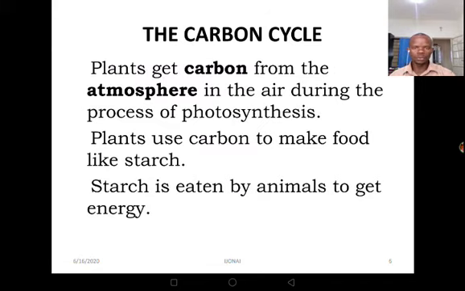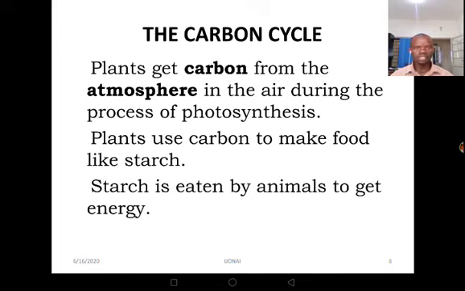Now let's move to the next cycle, and that is the carbon cycle. Now carbon cycle is also a cycle. From the atmosphere, we are going to come down this side, and then again it is going to go to the atmosphere. Now, how do plants get carbon? We know that these plants need this carbon to carry out the process of photosynthesis. So plants get carbon from the atmosphere in the air during the process of photosynthesis.